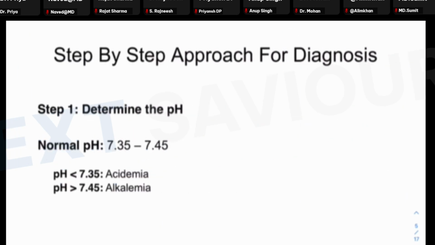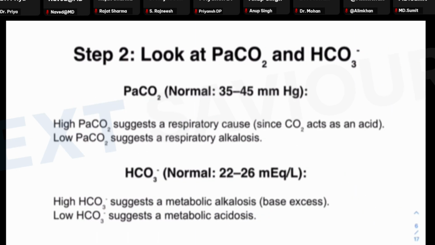So the first thing in the step-by-step approach for making the diagnosis is to determine the pH. The pH values will always be provided, and the normal values are 7.35 to 7.45. If it is less than 7.35, it is acidemia. If it is more than 7.45, it is alkalemia. Second is now to find out the reason behind this acidosis or alkalosis.